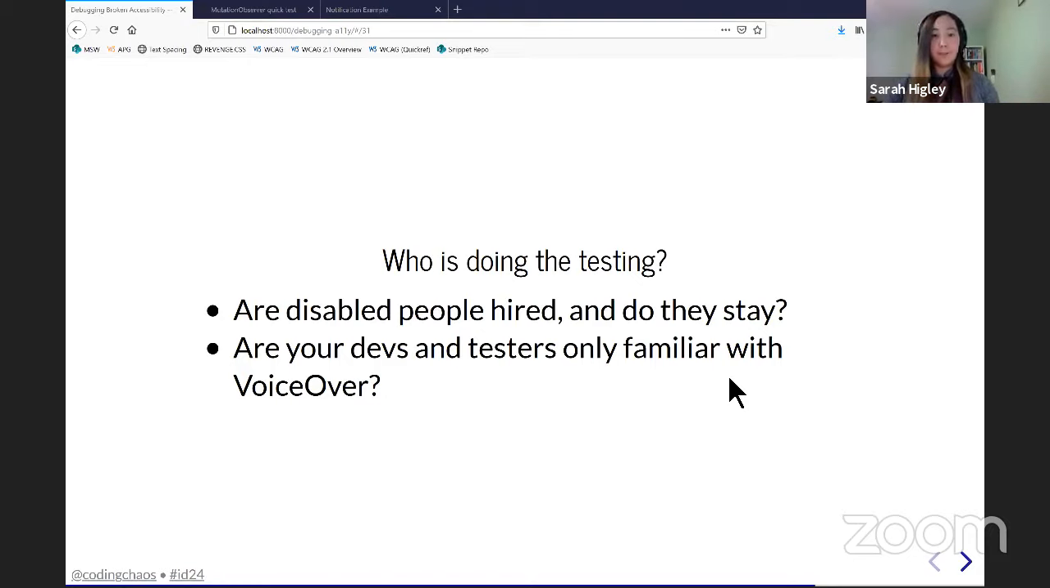So on the testing side, this is one reason why it's really important to hire disabled people who are familiar with the assistive tech that needs to be tested and how it works and how to test with it. And beyond just hiring, they need to stay. It needs to be a good work environment for them to work in. And they also need to be listened to.